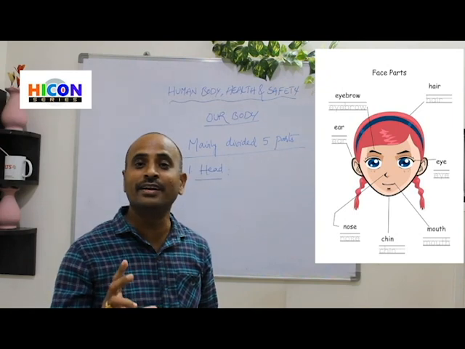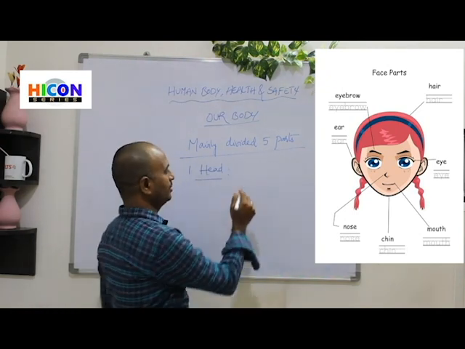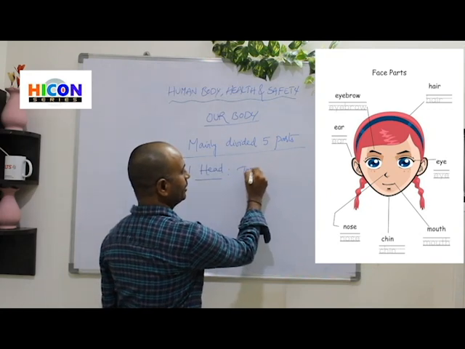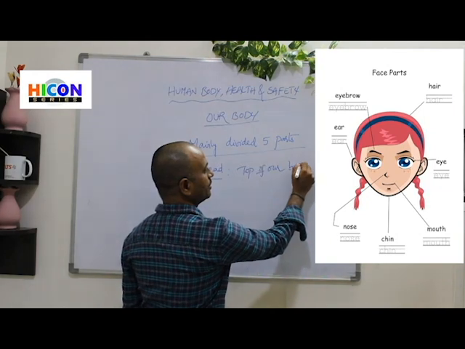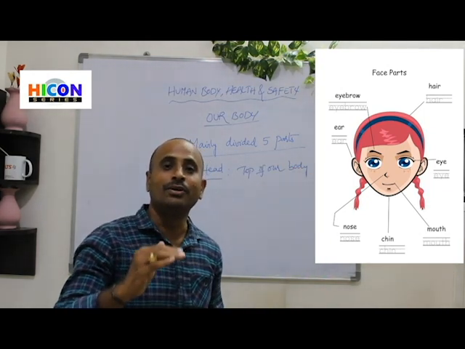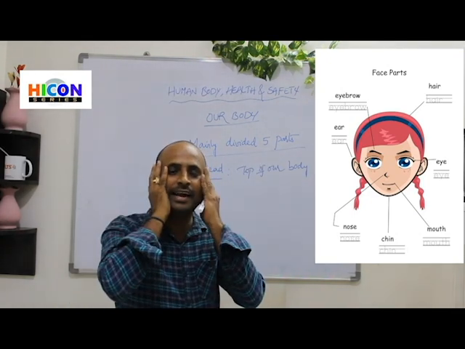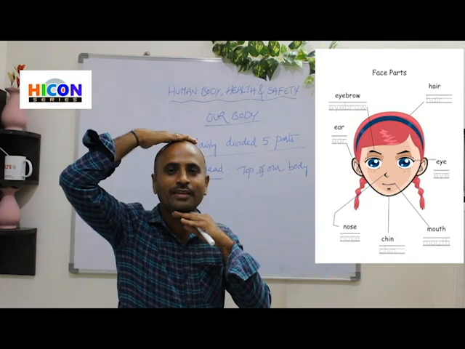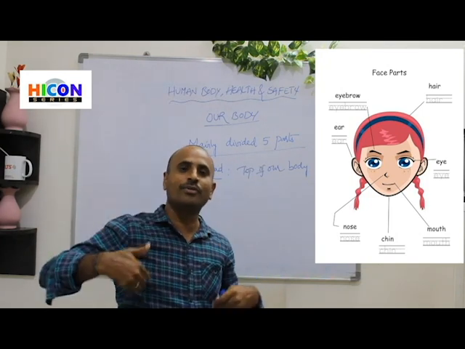Head is located at the top of our body. The part which is located at the top of our body is called head. This is our head.